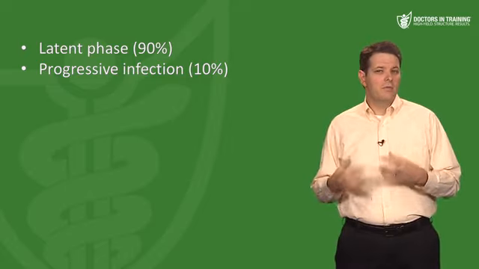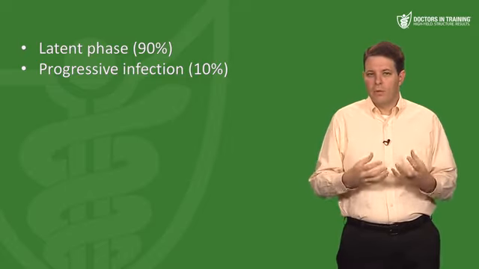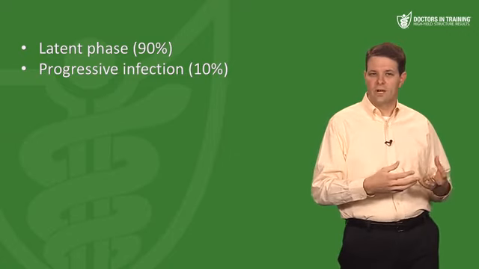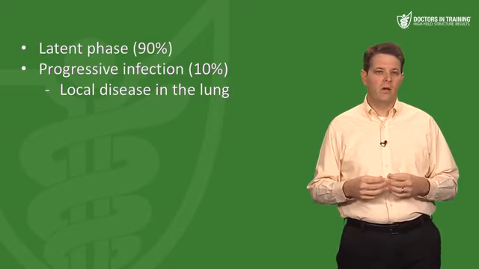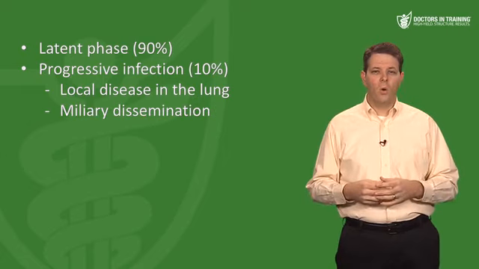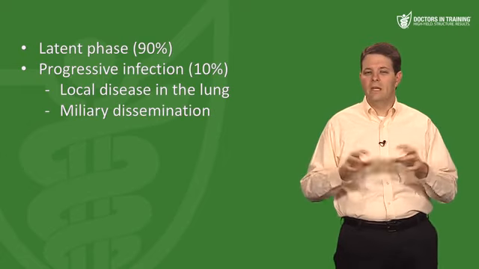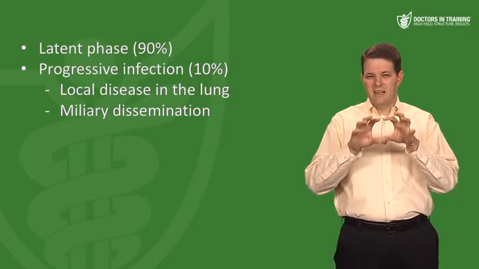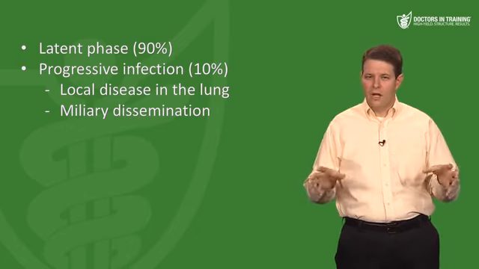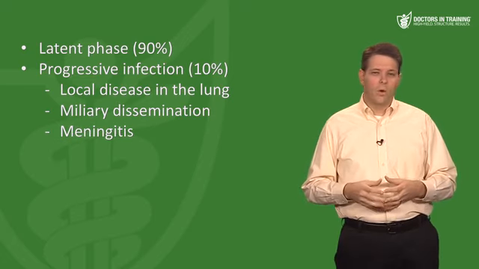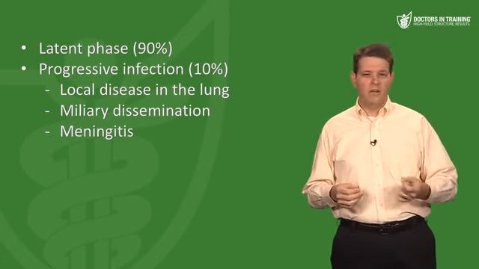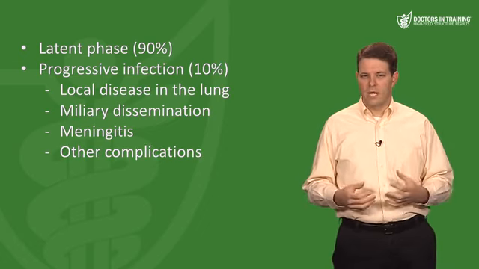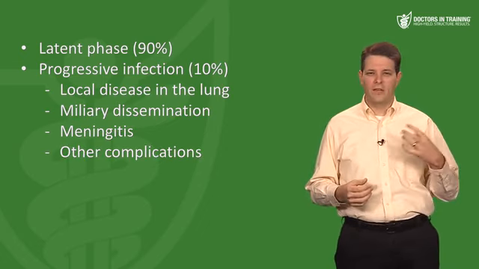Now, the other 10% of infected people cannot mount the appropriate immune response to control the TB, and they go on to have progressive infection. In this case, the TB may cause further local disease in the lung, or it can disseminate and cause miliary TB, where there are dozens of, maybe even hundreds of these tiny TB foci scattered throughout the lungs or scattered throughout other organs. Or it can disseminate to the CNS and cause meningitis. Disseminated TB can infect almost any tissue and cause a variety of complications like bone and joint disease, gastrointestinal TB, and so on.